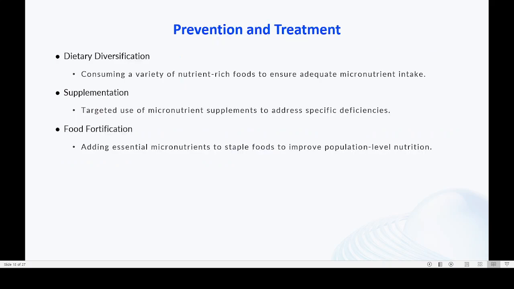Then coming to prevention, what we can do to prevent this is, first, dietary diversification, that is, eat a variety of food. This kind of problem usually happens in some people who are strictly vegetarian, and there are people who do not even consume egg or milk. There is a category called vegan. Vegan people are a more extreme form of vegetarian. They will not eat any milk even. But normal vegetarians will be consuming milk.